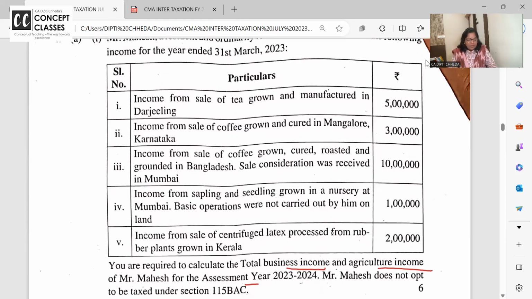चलो तो अब इसको शुरू करते. You remember we have to bifurcate into two parts. What is agricultural income, what is non-agricultural income. So coffee grown, tea cured, 60% is agricultural, 40% is non. So this is 3 lakh, this is 2 lakh.